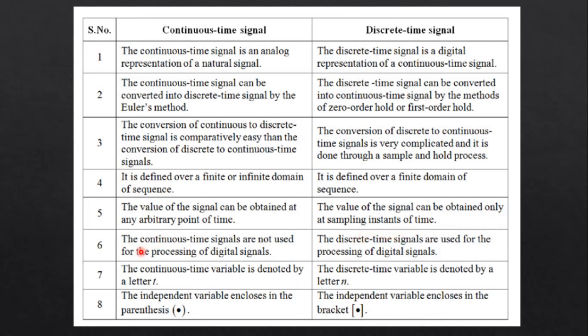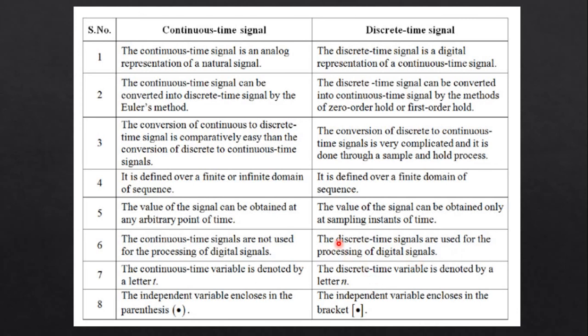Then, continuous time signals are not used for processing of digital signals.